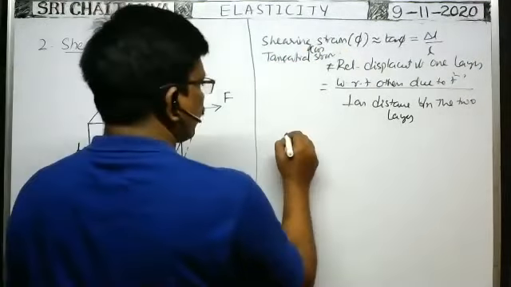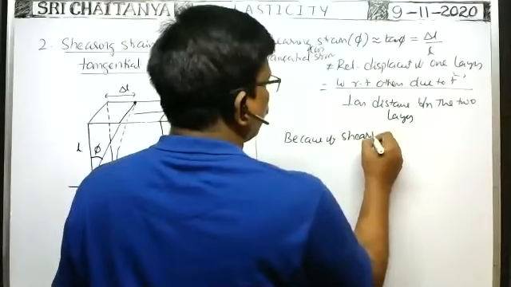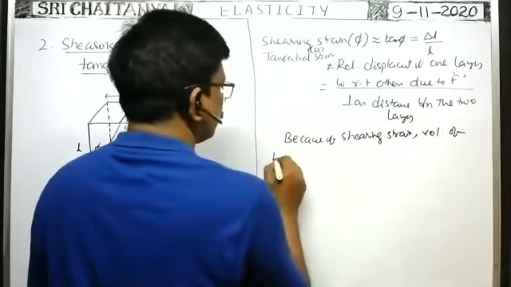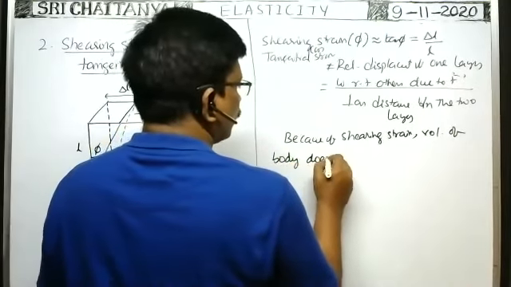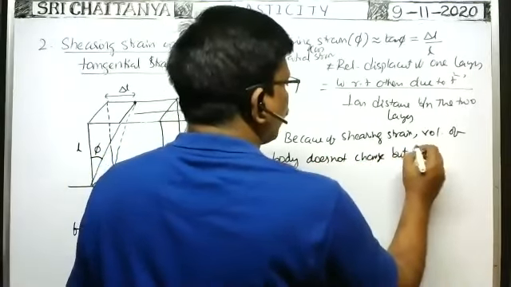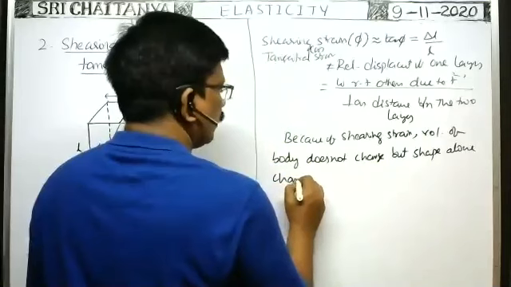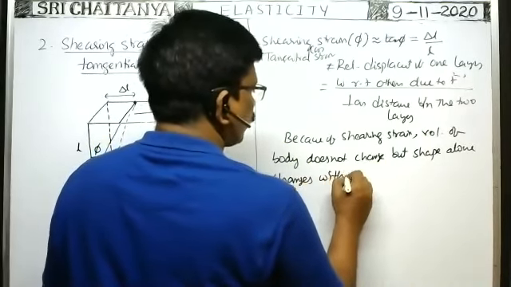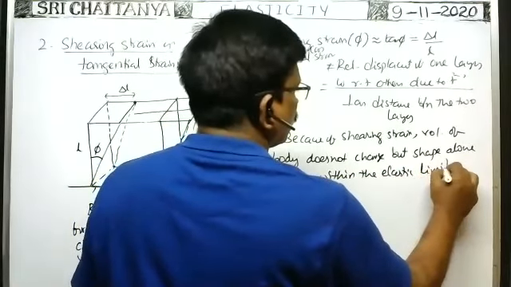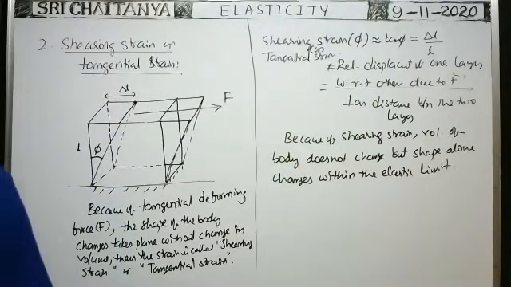Okay, because of shearing strain, the volume of the body does not change, but the shape of the body alone changes, within the elastic limit. This is about shearing strain.